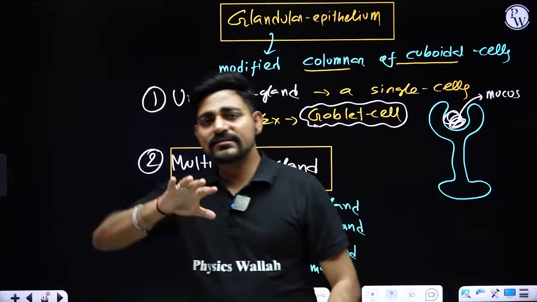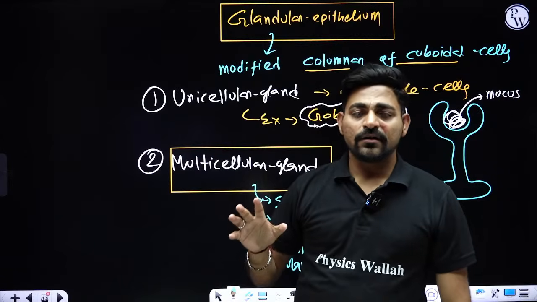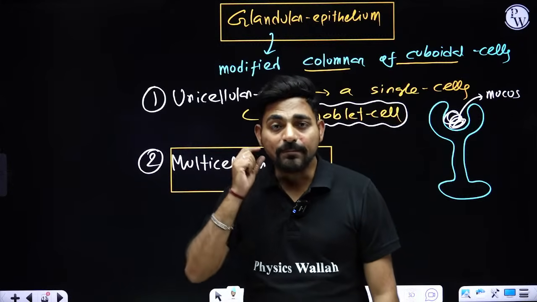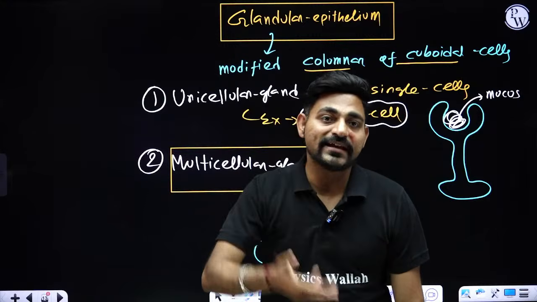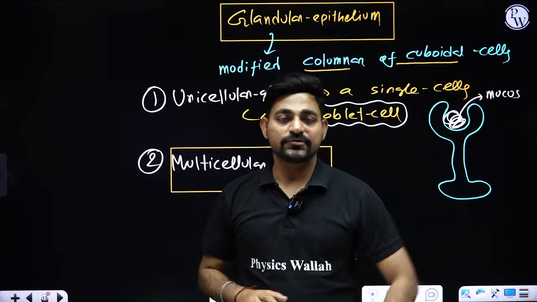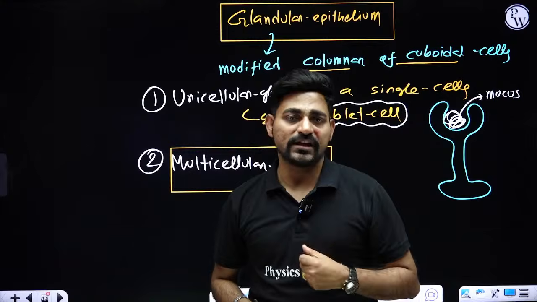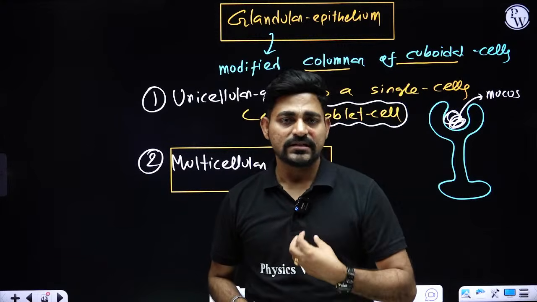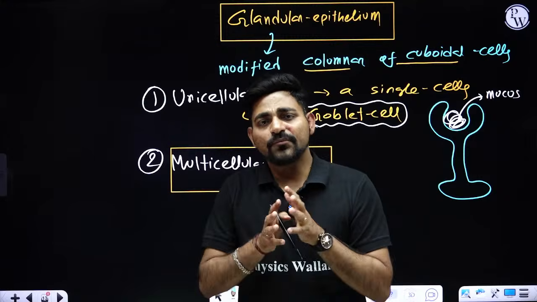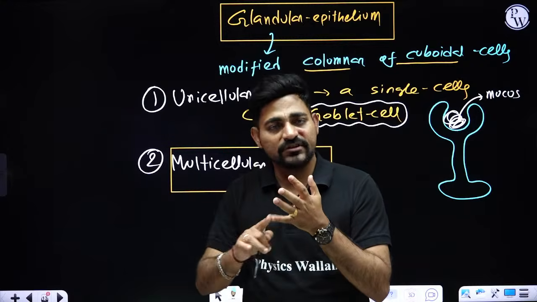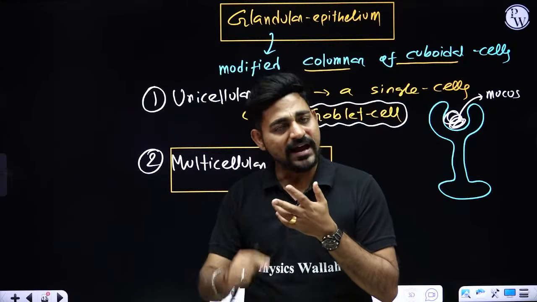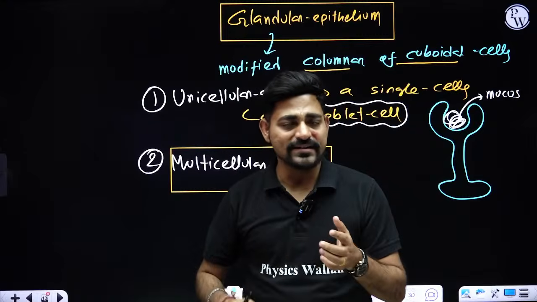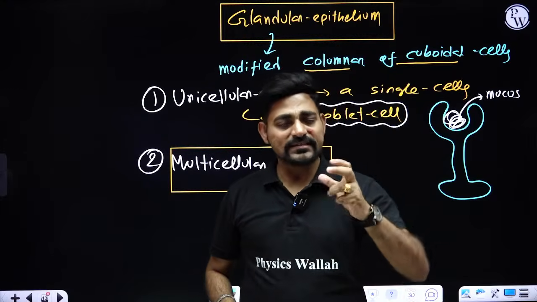Okay. Now there is a second kind of gland and they do not have a pipeline or duct to secrete their product. So basically if we talk about our hypothalamus, pituitary, thyroid, parathyroid, thymus, adrenal gland, right? So all these examples, pituitary, pineal, thymus, thyroid, adrenal, hypothalamus, these are glands.